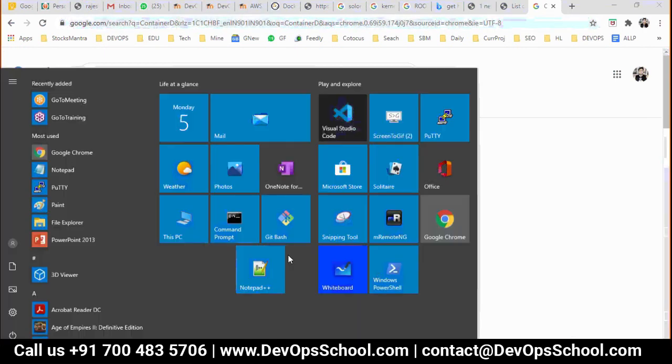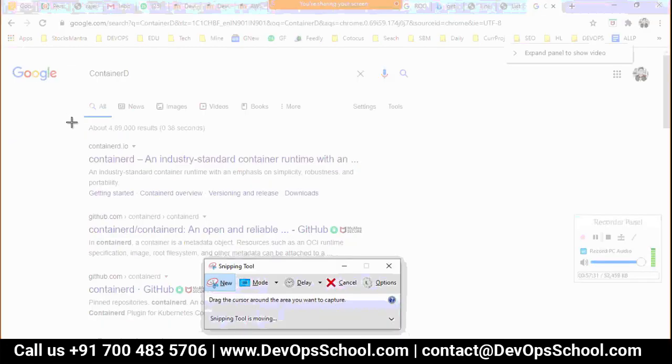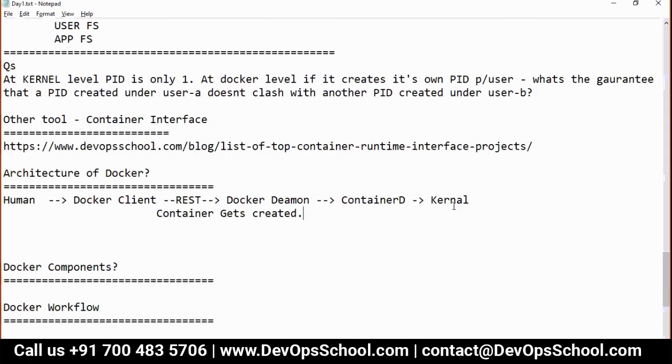It's an industry standard. That means anyone who wants to create a container, containers need to talk to the kernel for resource allocations. Kernel can be communicated with through some tools like LXCs and containerd and some stuff like that.